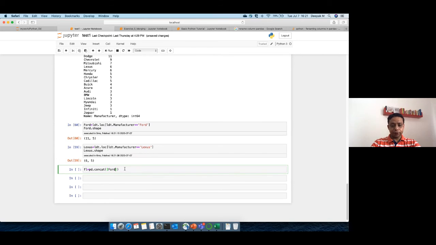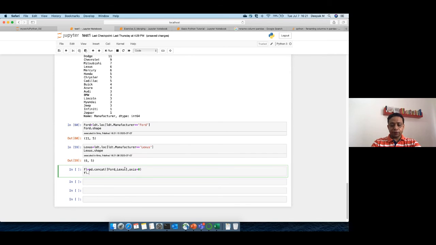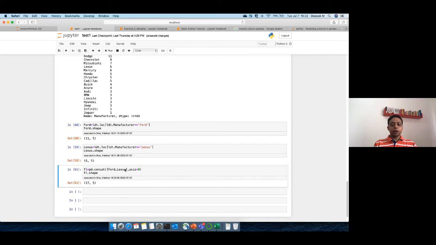You can name anything, right? I just kept it for simplicity. Lexus, and you will say axis equal to 0. So let's see FL dot shape. How many records should be there? 17. Columns are 5. Cool.